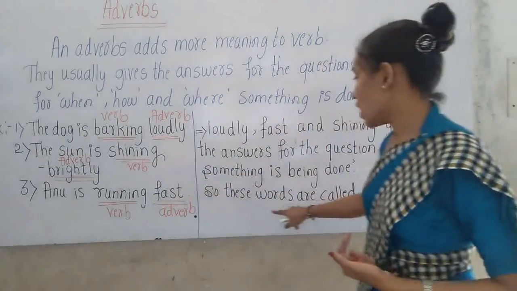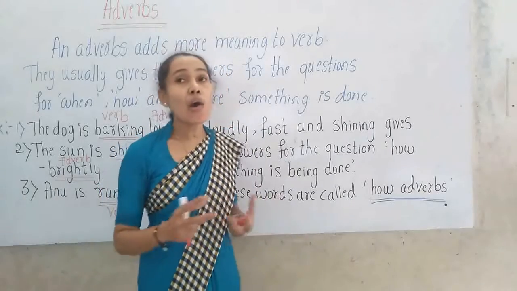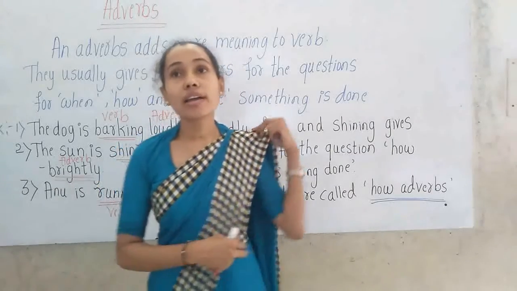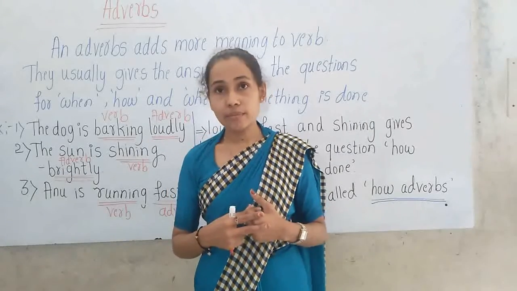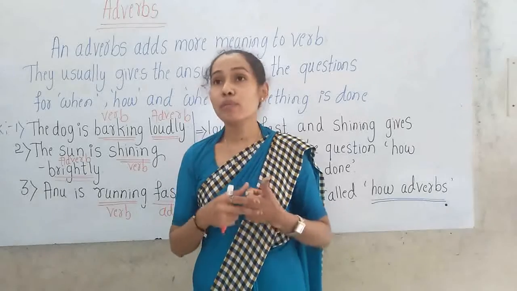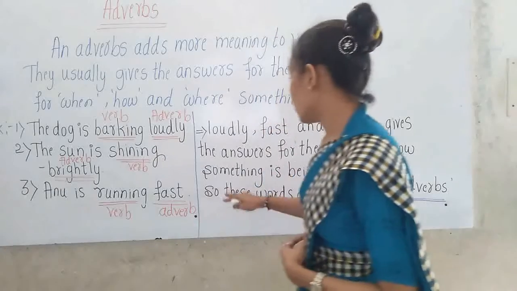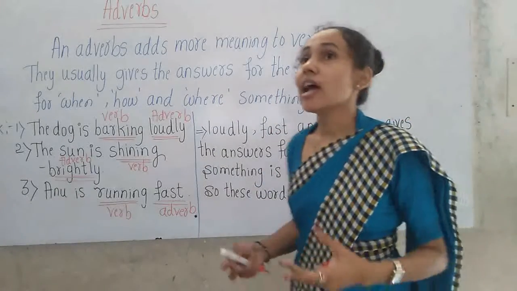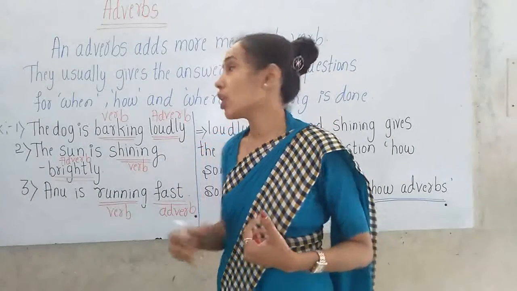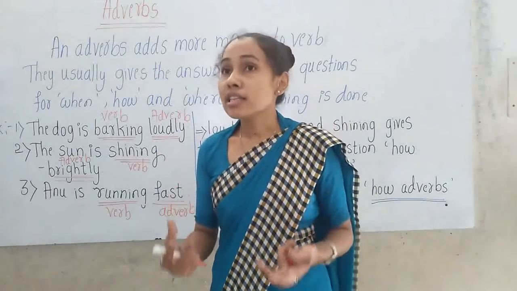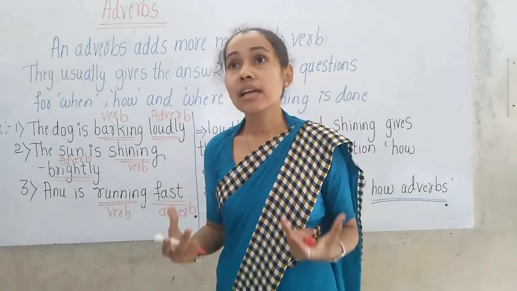So these words are called how adverbs. There are adverbs of manner, adverbs of place, adverbs of time. Now for your second grade, you can call it a how adverb. Why do we call it how adverbs, children? Because they give the answer for the question how something is being done.